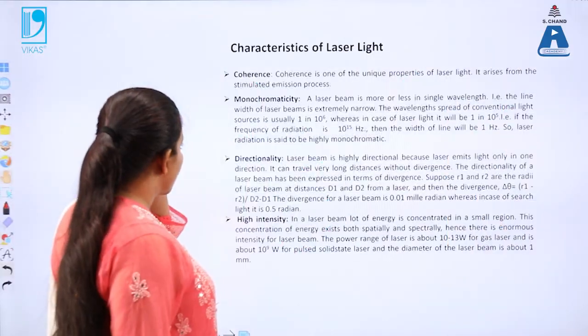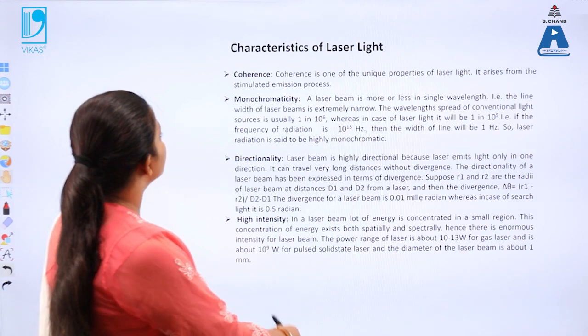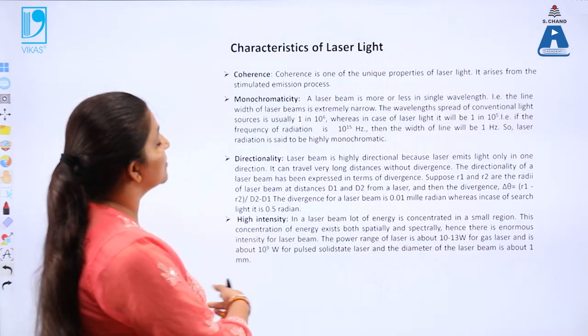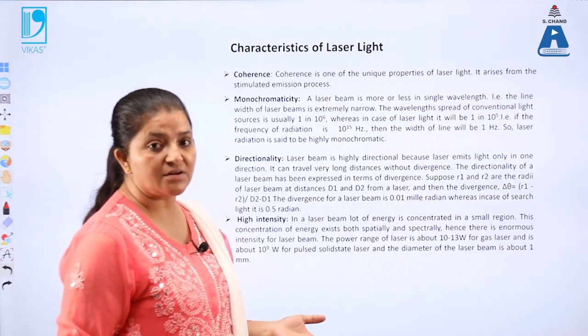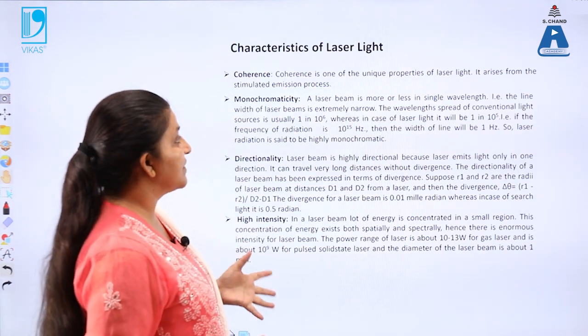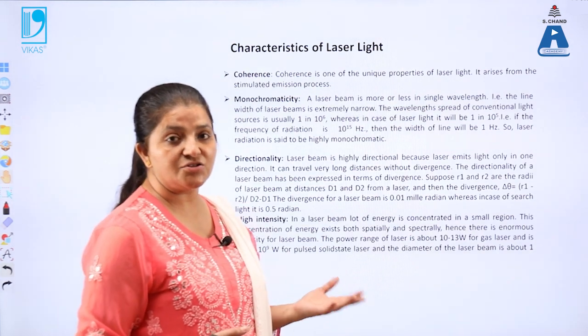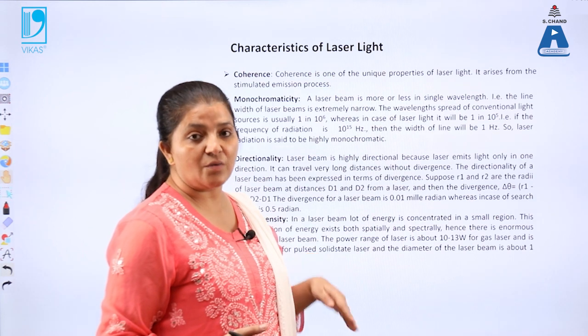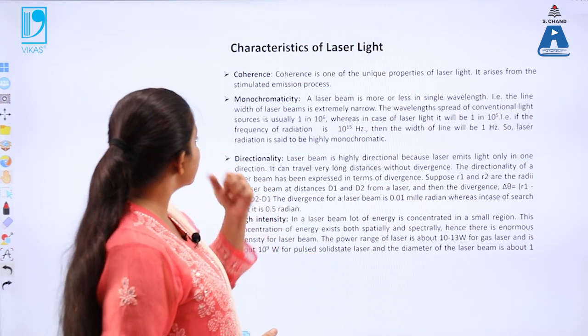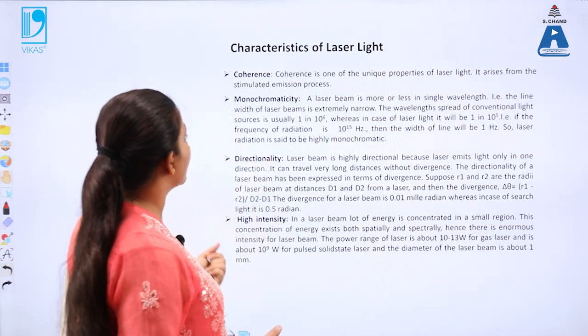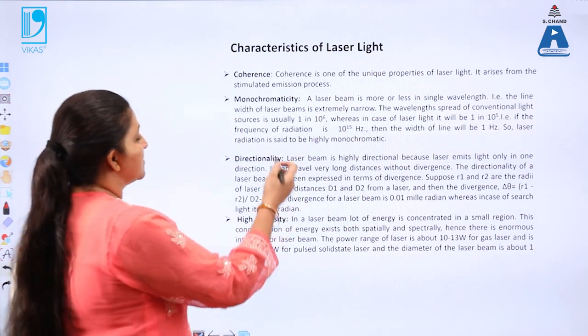So these are a few characteristics of the laser light, by which we can understand what the properties of the laser are. The intensity of the laser light is very large, and it moves only in one direction. Now, the first of the properties of the laser light is coherence.